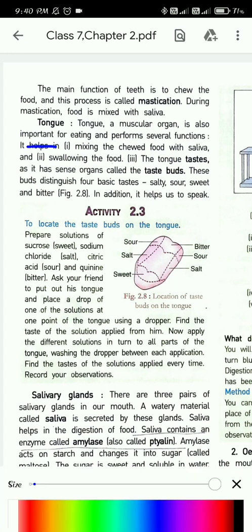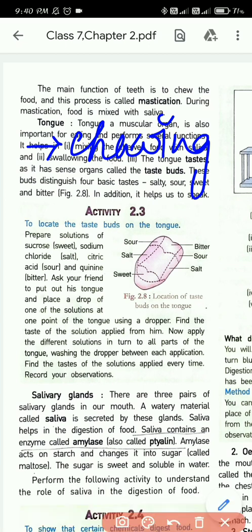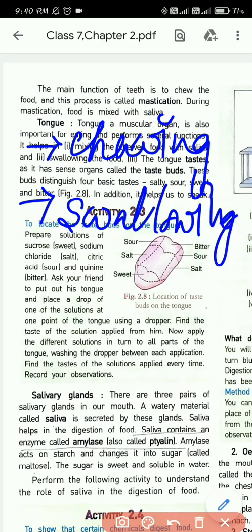What were the things that the tongue helps with? The first thing is chewing. If you want to know how the tongue helps in chewing, try to chew while rolling your tongue. It's not possible. So without the tongue, chewing is not possible. Second, swallowing the food is not possible. If you do not have a tongue, it will be difficult for you to swallow the food.